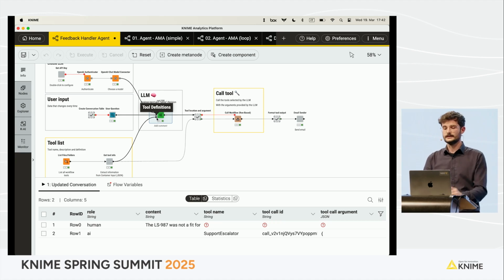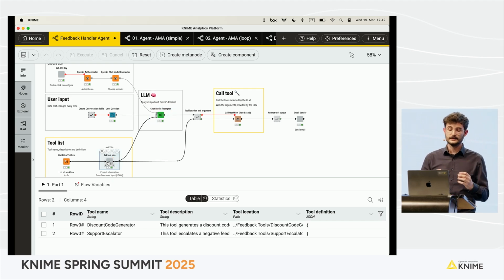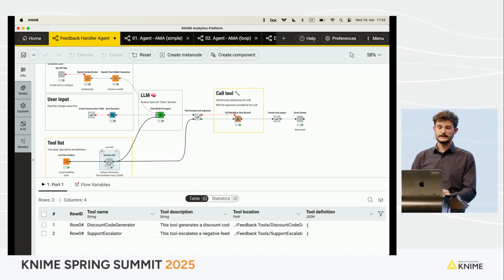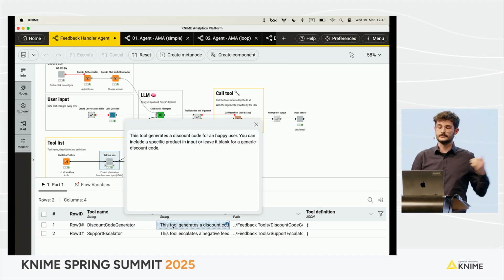And what does it mean that I receive the tool definition in the chat model prompter? It means that in this component I have defined the tools that the chat model prompter can pick. Defining the tool means that I give a name of a tool and a description of the tool. In this case, the discount code generator is a tool that generates a discount code for a happy user.